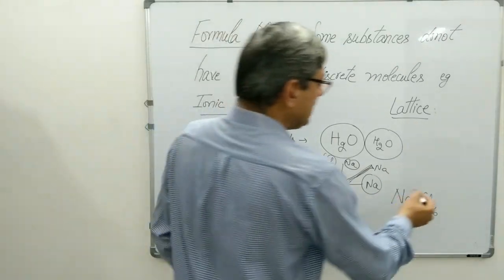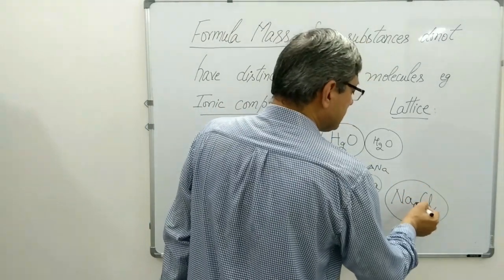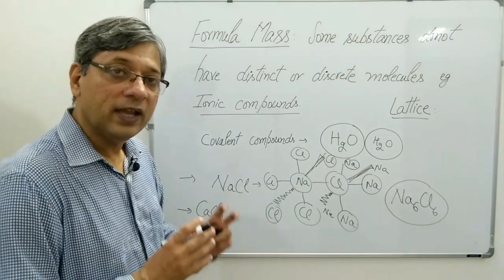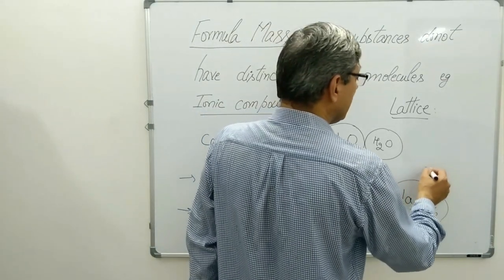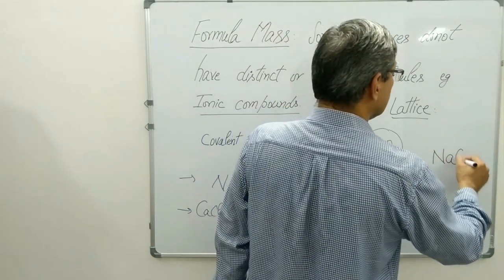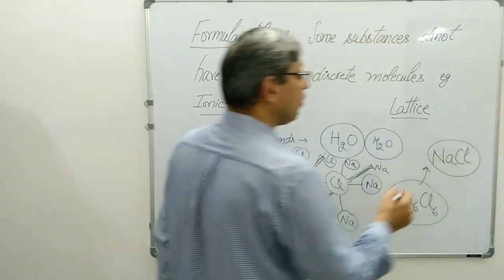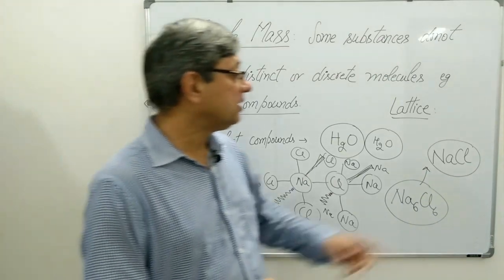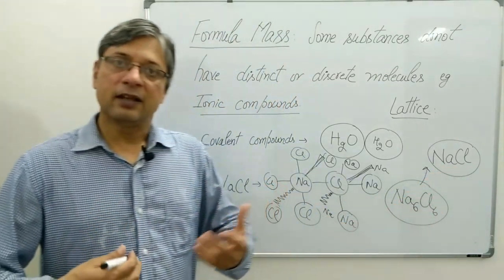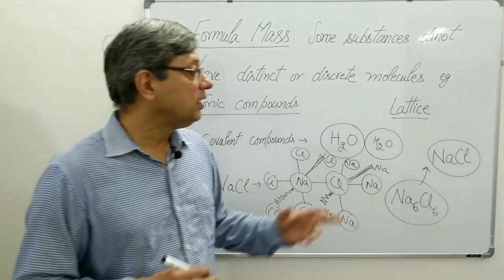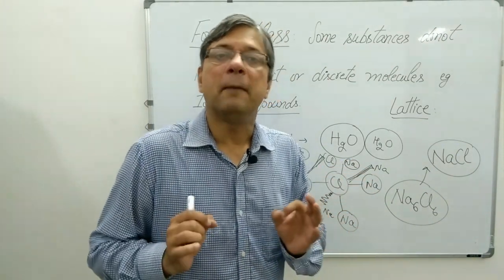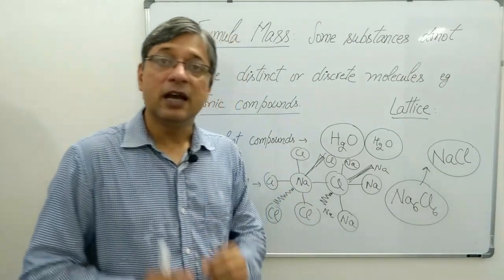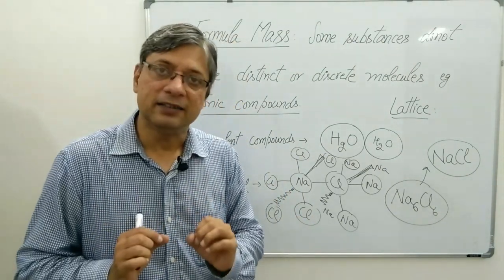Means Na6Cl6, the molecule of NaCl will be taken as simply NaCl, the simplest formula of the compound. And when you calculate the mass of this compound, you will be getting the formula mass. This is the difference between molecular mass and formula mass.